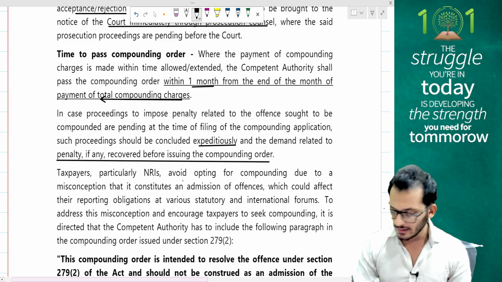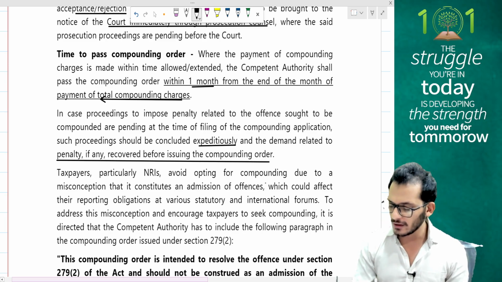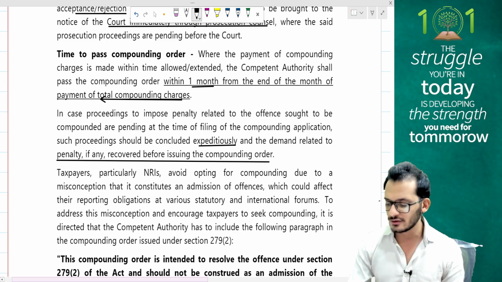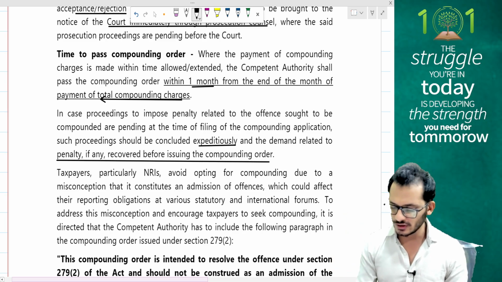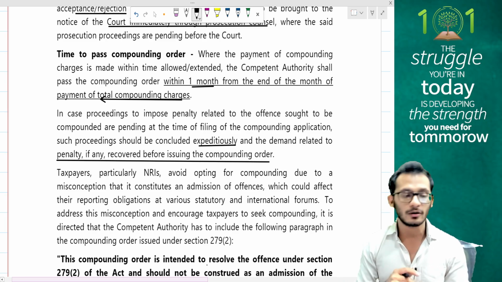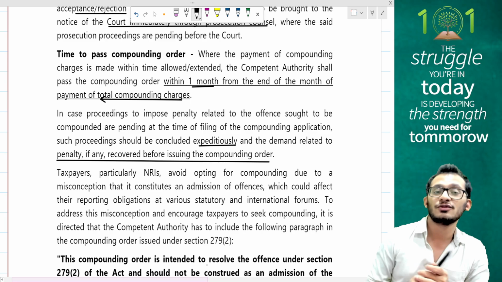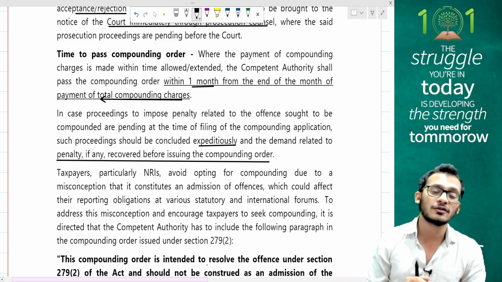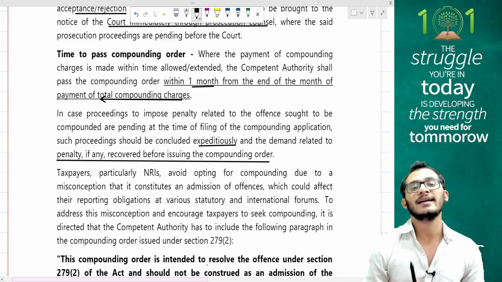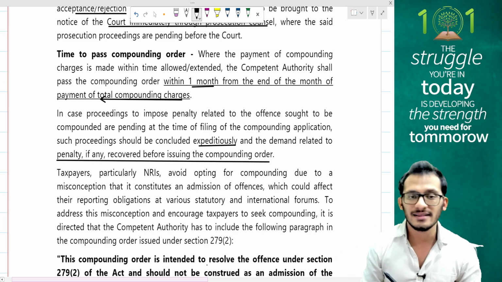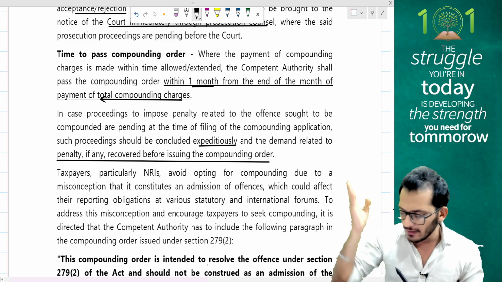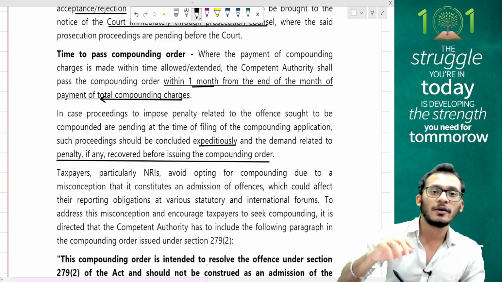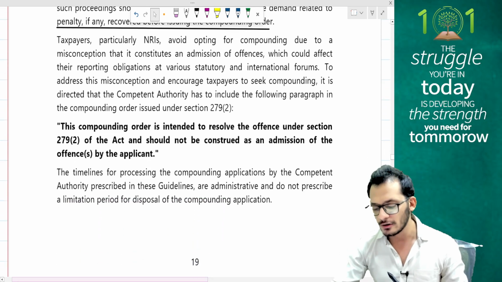Taxpayers, particularly NRIs, avoid opting for compounding due to a misconception that it constitutes an admission of offence which could affect their reporting obligations in various statutory and international forums. To address this misconception and encourage taxpayers to seek compounding, it is directed that the competent authorities include the following paragraph in the compounding order. People, compounding is not always treated as a good thing. People normally have this assumption that going for a compounding order when the proceedings have not even been initiated is like voluntarily accepting that you're making a mistake, and that can become a very serious bad image on your career. And therefore it has been requested that going forward, if compounding has to be encouraged, a specific para will now be included by all the competent authorities.